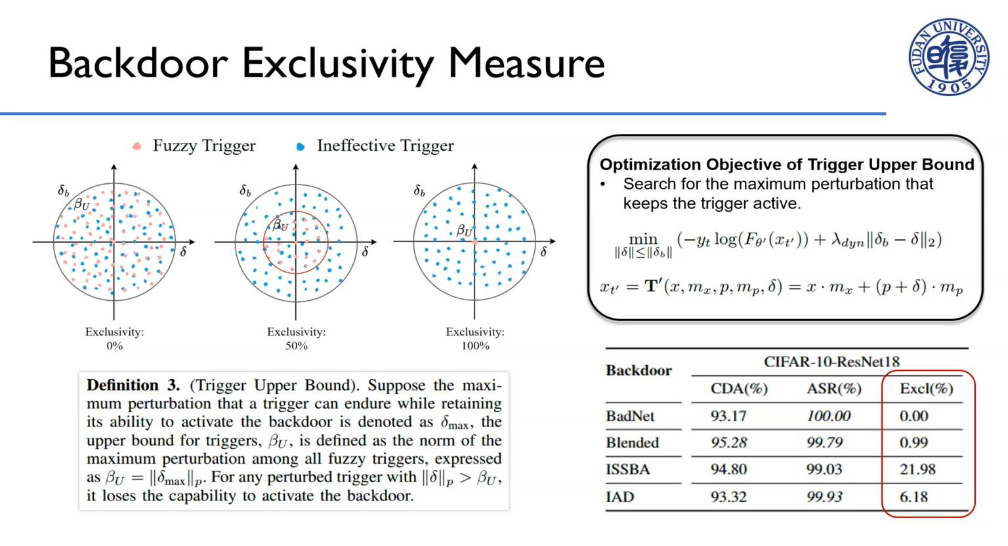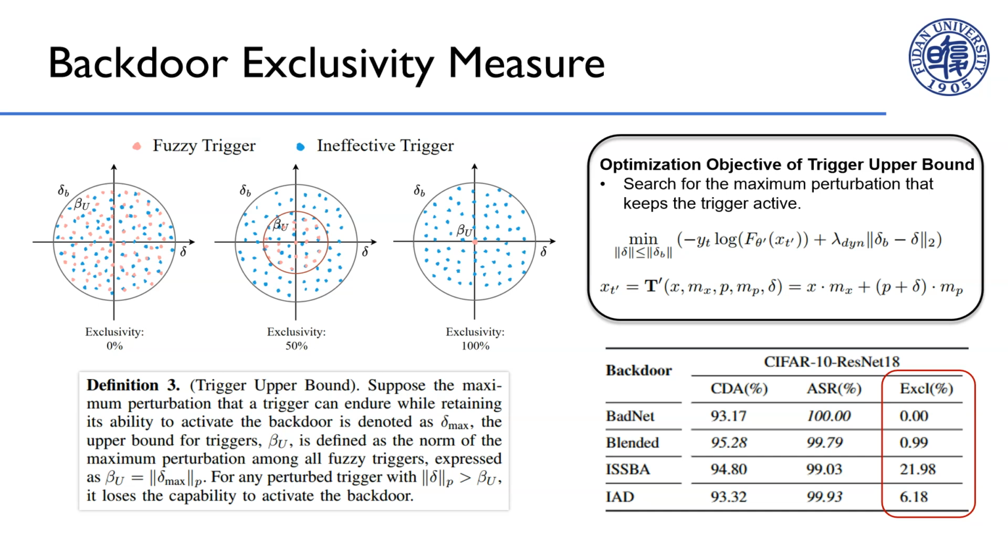As illustrated in the figure, the origin represents the original trigger. The X's denote the magnitude of perturbation. Red and blue dots represent fuzzy triggers and invalid triggers, respectively. The black circle denotes the perturbation boundary, and the red circle denotes the trigger upper bound, ensuring all triggers with perturbations greater than the upper bound are invalid.